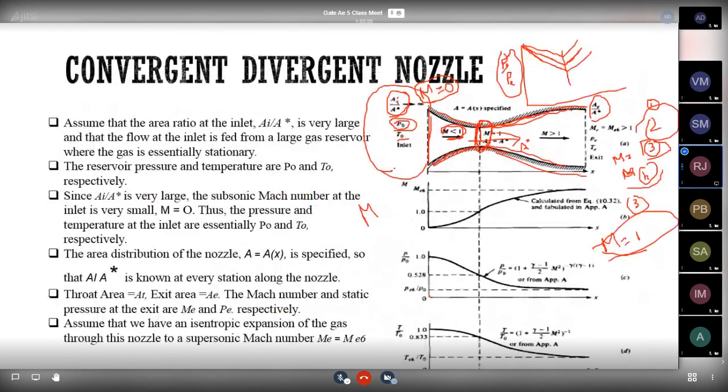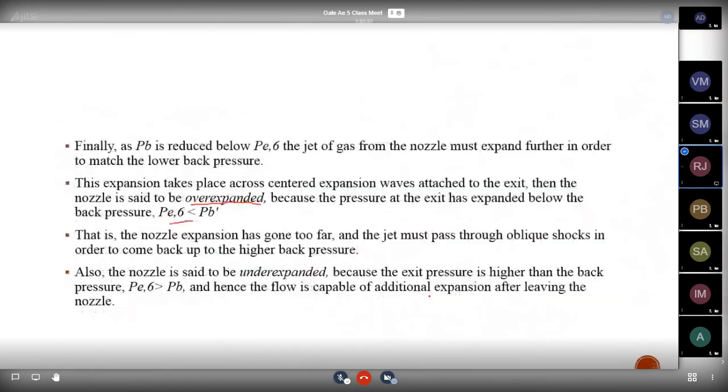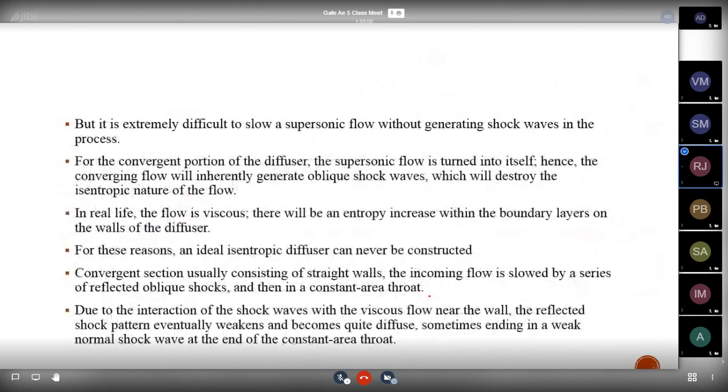Now find the value for Mach number. If in your GATE exam they ask you to find the exit Mach number by using the area ratio, we should find it like this. If they give the value for Mach number at the exit and ask us to find the area ratio, you can directly substitute the Mach number and easily find the value of A by A star.